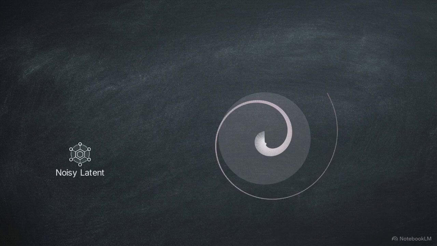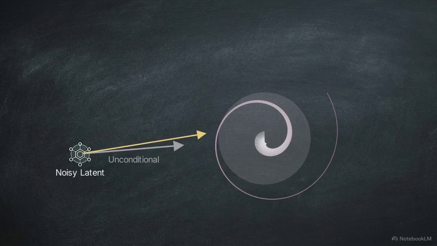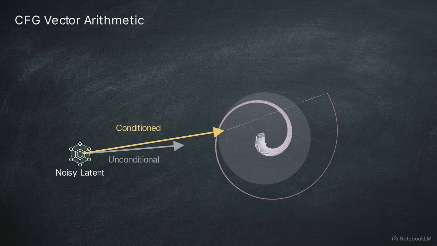During inference, we calculate the baseline unconditional prediction. This gray vector arrow originates from a noisy coordinate and points directly toward the dense, safe center mass of the data. Next, we calculate the text-conditioned prediction. This yellow vector originates from the exact same coordinate, but it points slightly off-center, pulled toward the specific target class dictated by the CLIP embedding.